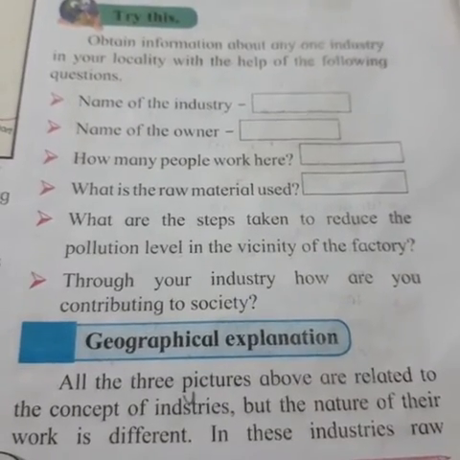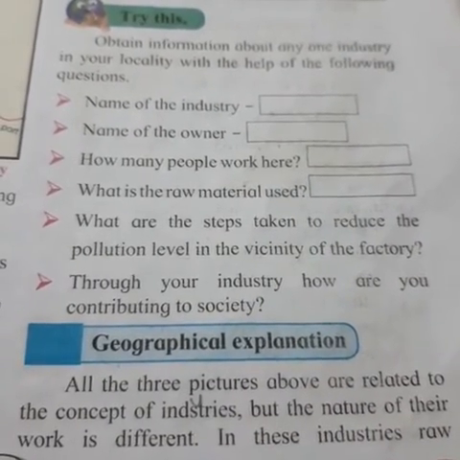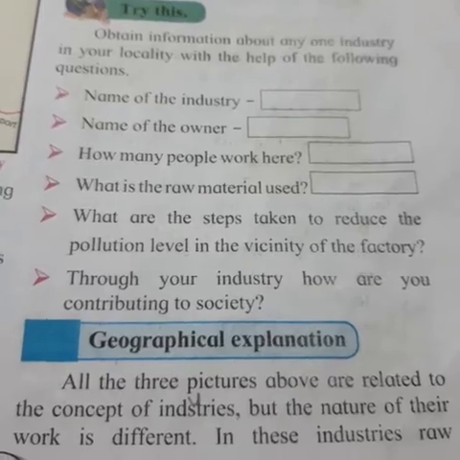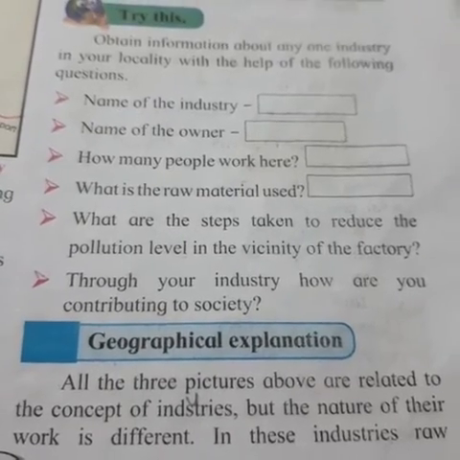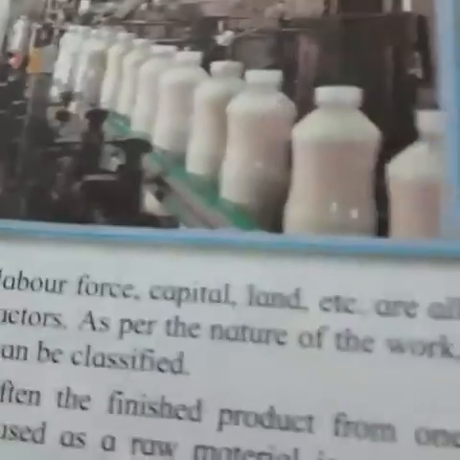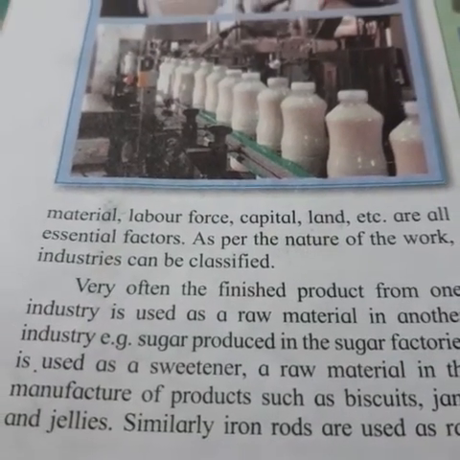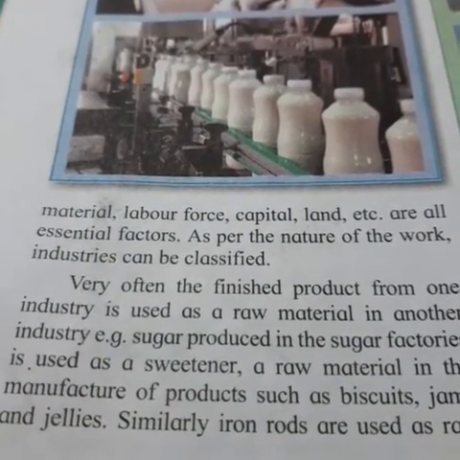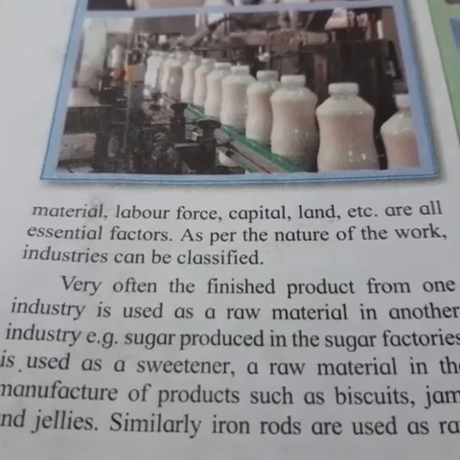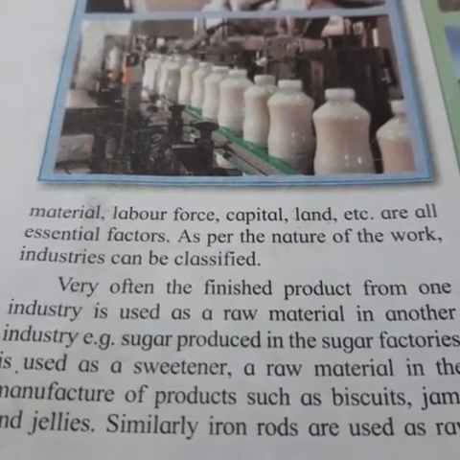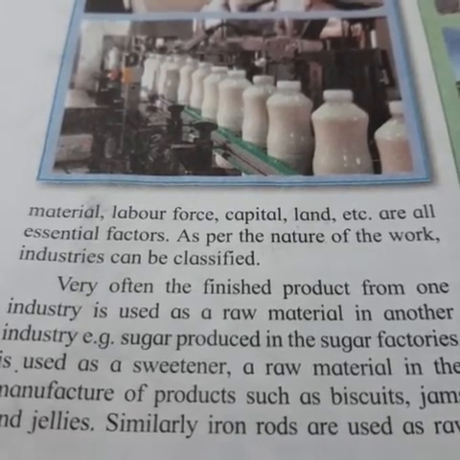All the three pictures above are related to the concept of industry, but the nature of their work is different. In this industry, raw materials, labor force, capital, land, etc. are all essential factors. Now, as per the nature of the work, industries can be classified.